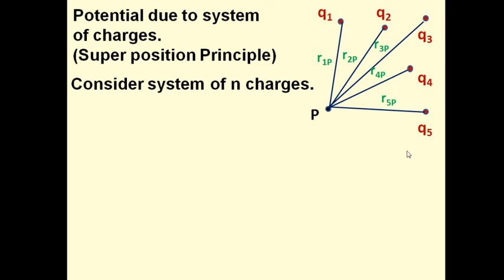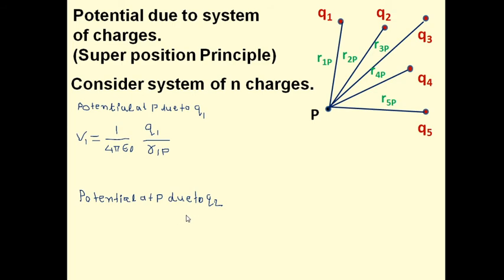Okay, now what do we have to do? If we have to find the total, then one by one we have to calculate the electrostatic potential at P. First we will calculate the potential at P due to Q1, right? Now as per the formula we have just seen, V1 equal to 1 upon 4 pi epsilon 0 Q1 upon R1P. What is R1P? R1P is the distance of point P from charge Q1.